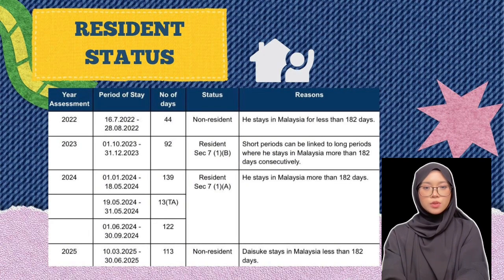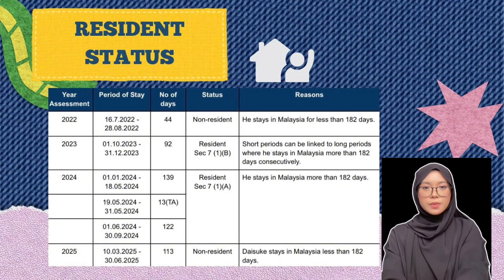For the year of assessment 2022, Daisuke stayed in Malaysia from 16 July 2022 until 28 August 2022, which was a total of 44 days. Since he stayed in Malaysia for less than 182 days, he is classified as a non-resident.